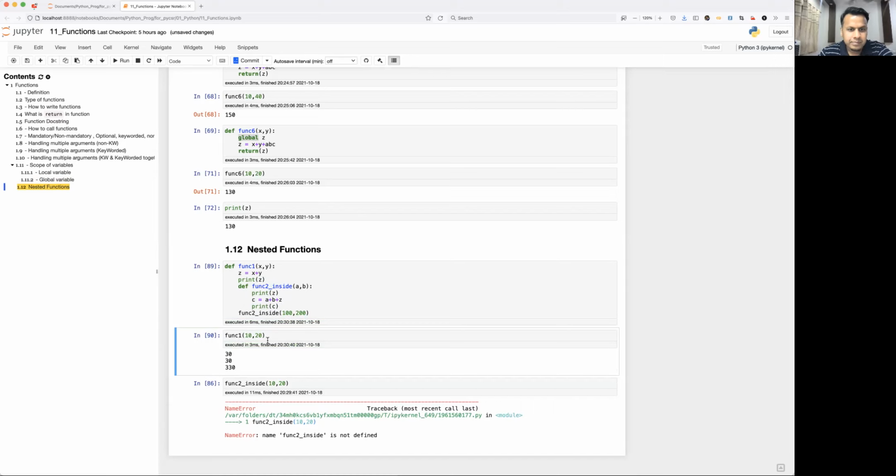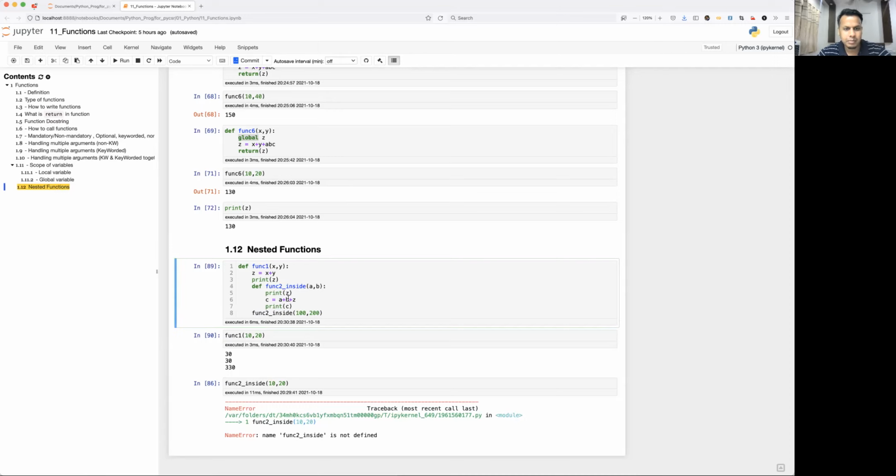Yes. So first you have executed func1, that is 10, 20. So it has taken 10, 20, 30, that is z. Print z, that is 30, is getting printed, right? Now after that, this is going inside function func2 inside, because you are calling this, right, after defining. So it is taking 100 and 200 by a and b. It is printing z again. This z is coming from where? The previous function, that is a parent function, I would say. This is a child function, right? That's why you see 30 is getting printed once again because of this line.